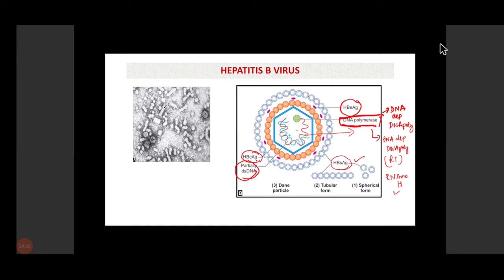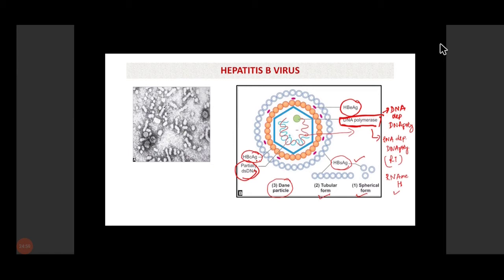Now, this hepatitis B surface antigen can be seen when we see the serum of a patient infected with hepatitis B virus in electron microscopy. The hepatitis B surface antigen can be seen in two forms: one is the spherical form and another one is a tubular form. Then in the serum of the same patient, the complete hepatitis B virus can also be seen, which is known as the Dane particle, because it was first described by Dane and his co-workers.